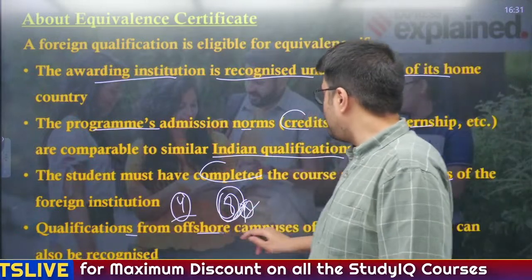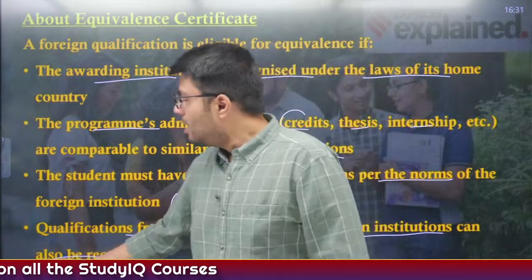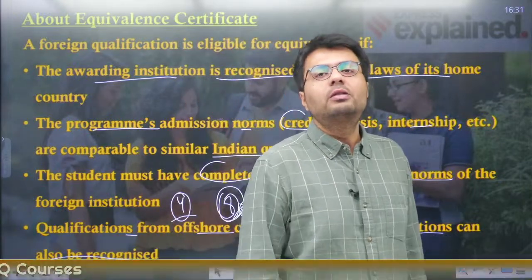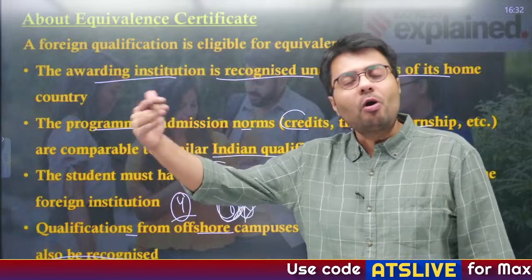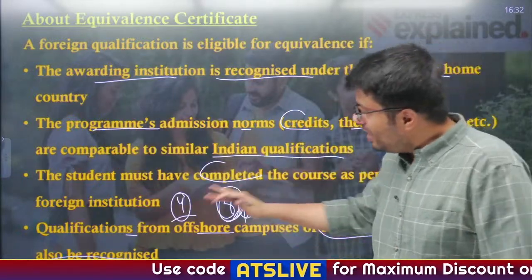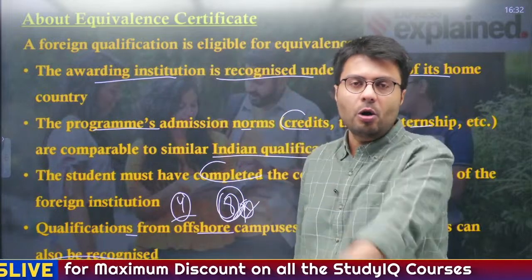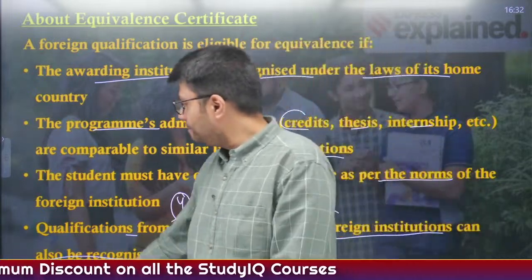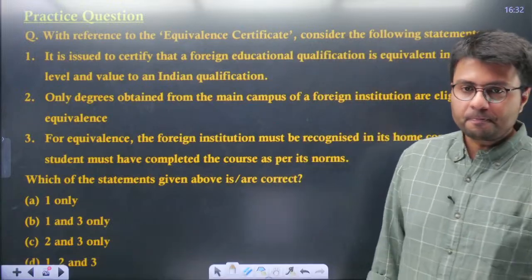Similarly, qualifications from offshore campuses of foreign institutions can also be recognized. Suppose Harvard University opens its campus in, say, London. So you have been educated in Harvard University, but not in US, but in UK, London. So in that case also, you'll be eligible to get equivalent certificate because that is a good college located in US, right? Now, let's see if you can solve the particular question.